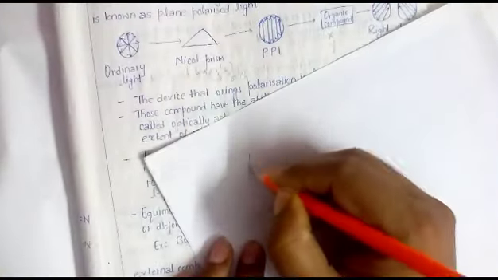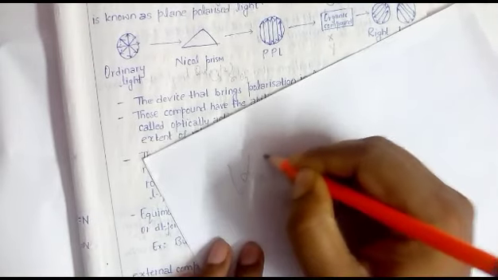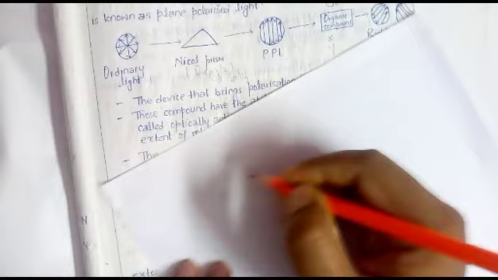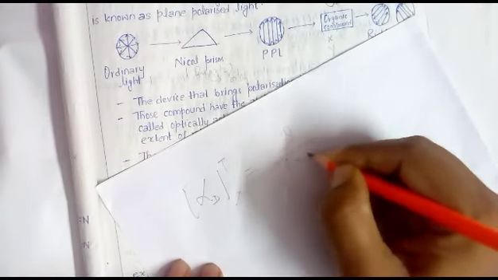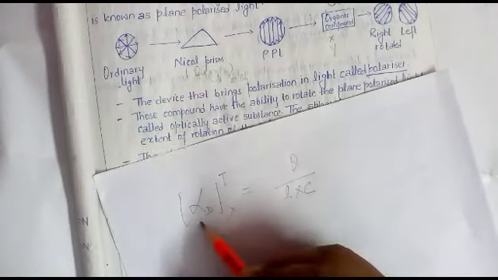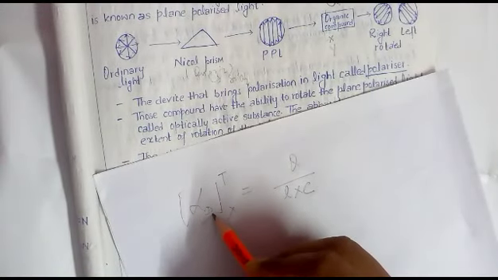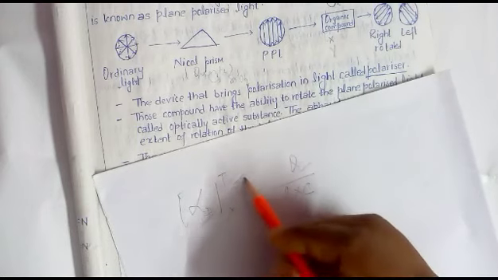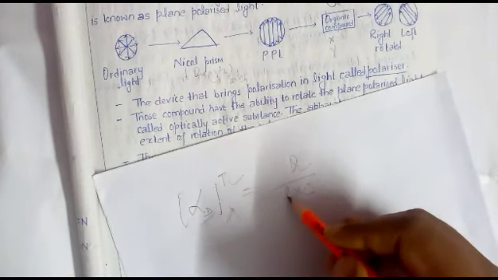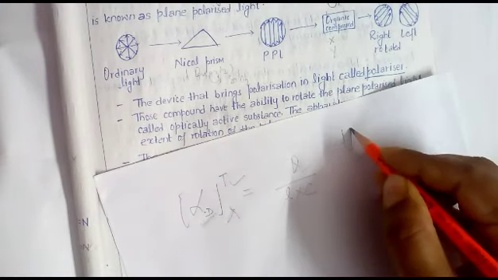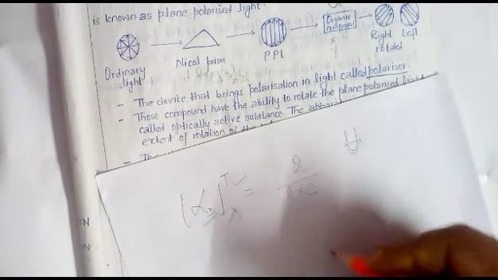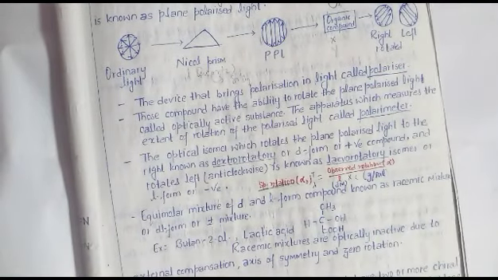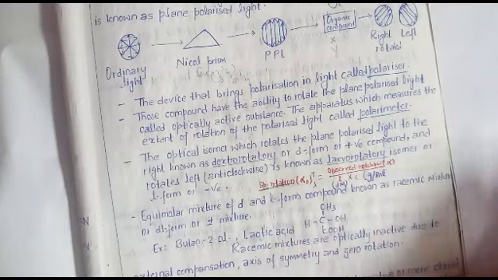I can also write it like this. This is alpha d, T, lambda, theta upon L into C. Alpha d is the optical specific rotation notation, theta is optical rotation, T is temperature, lambda is wavelength, and L is the path length of the test tube through which plane polarized light crosses, and C is the concentration. It means alpha is equal to theta upon L into C, where concentration must be in gram per liter.